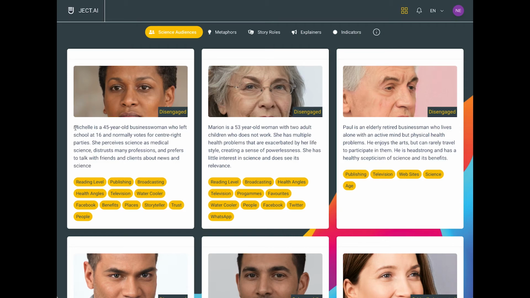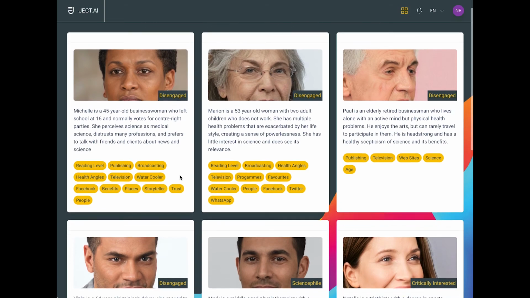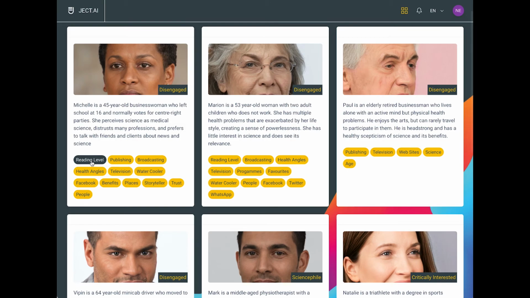So we focus here on Michelle, who is a 45-year-old businesswoman who left school at 16 and normally votes for centre-right parties. She perceives science as medical science, but not other kinds of science, distrusts many professions, and prefers to talk with friends and clients about using science. You can follow up and read more about this persona, but then you're able to explore each of these interactive